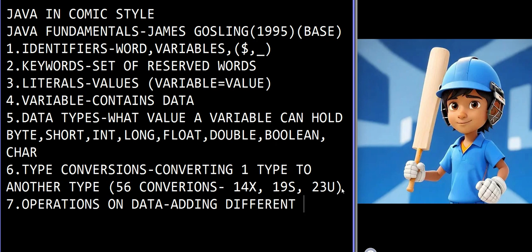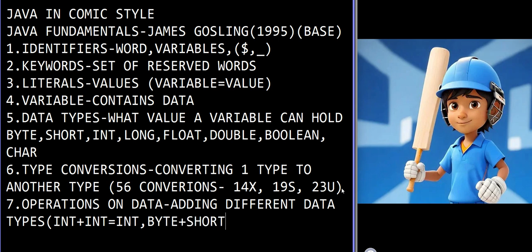Adding different data types. For example, int plus int is int, and byte plus short is also int. Like that, we have some operations on data.